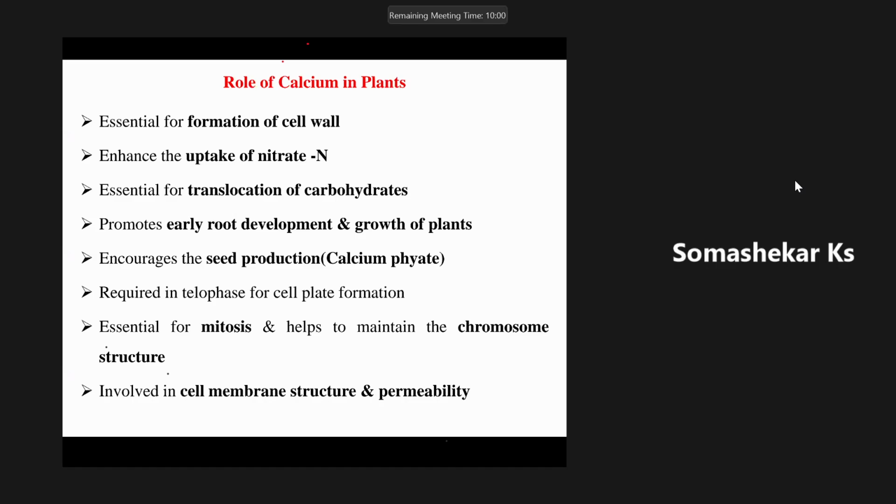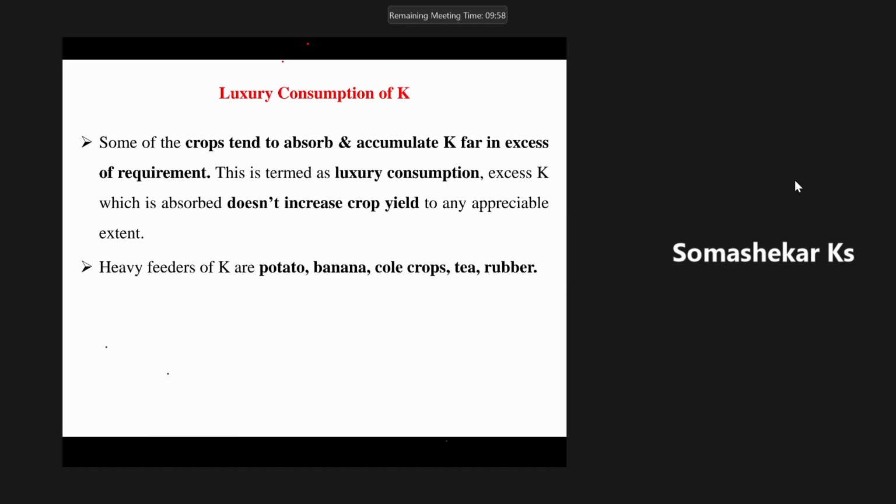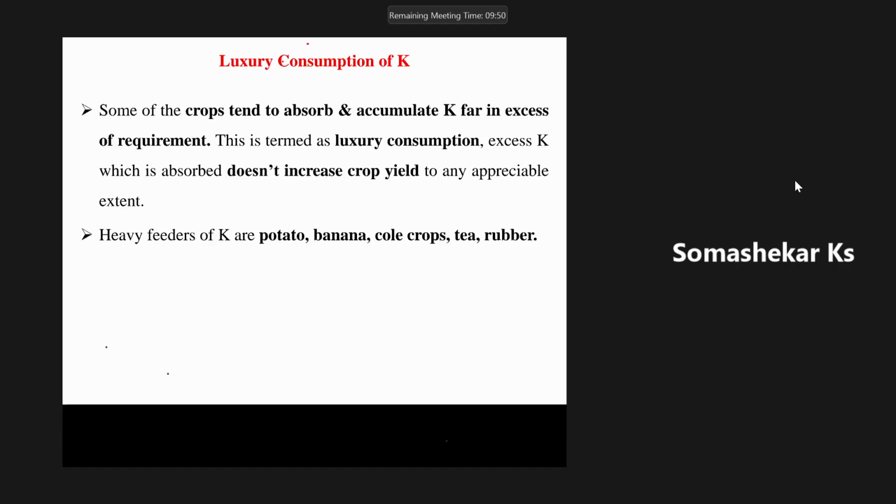One such luxury element in crop plants is potassium. For example, luxury uptake of potassium occurs in many crops like potato, banana, cole crops, tea, and rubber.